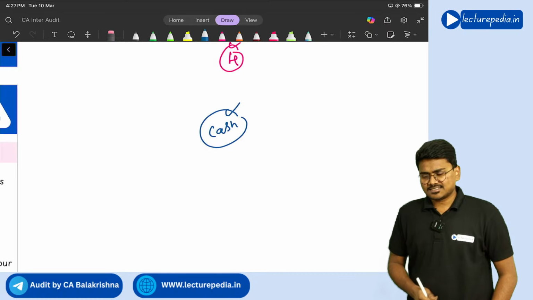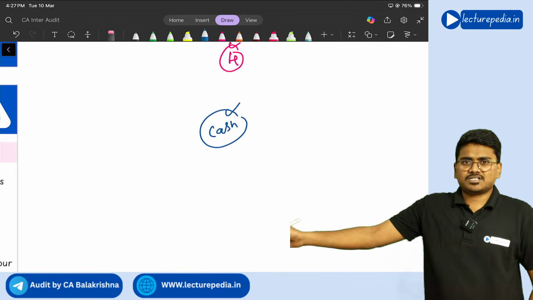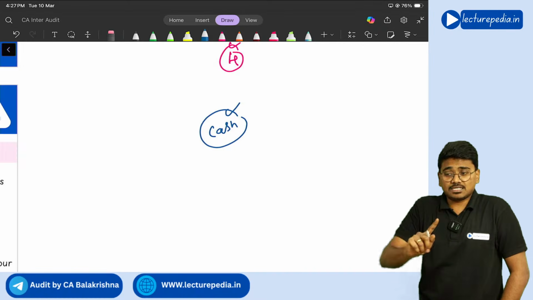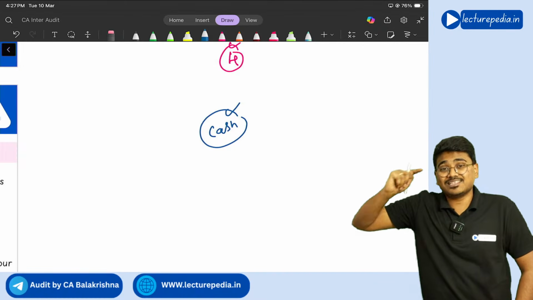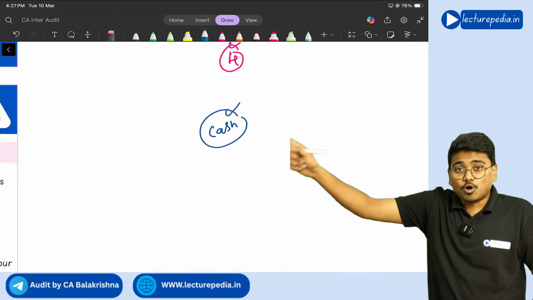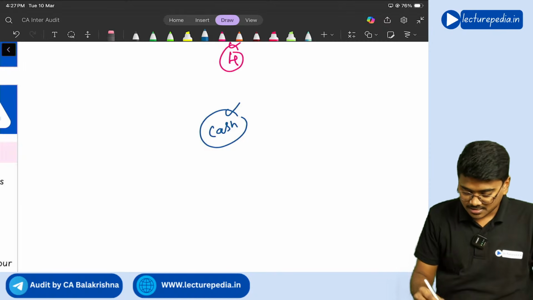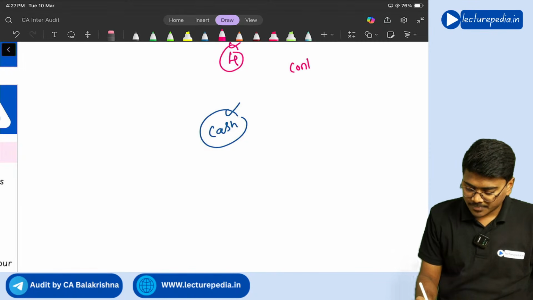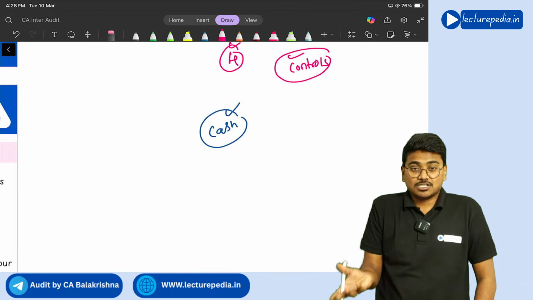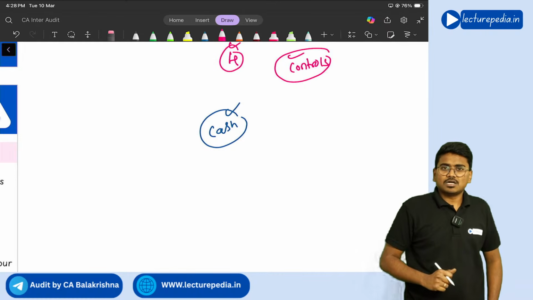Wherever there is cash, there is a risk of theft. Someone will come and steal the cash. There is such a risk. I am not saying that cash will be stolen for sure. There is a risk. Now, to avoid that risk, you can implement controls. Best example, a CC camera. You can implement a CC camera, right? So that is the best example of control.